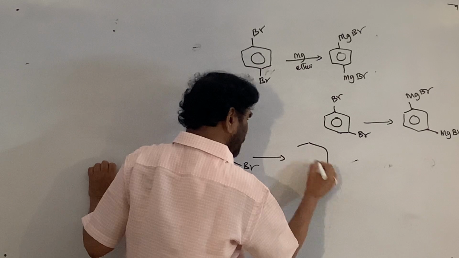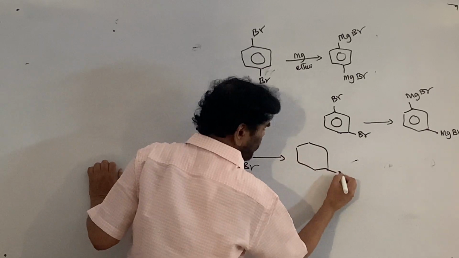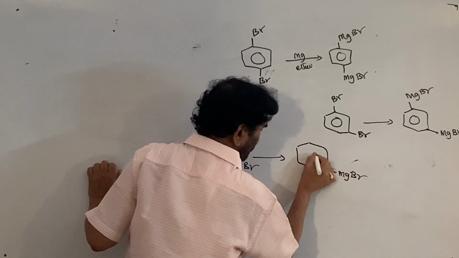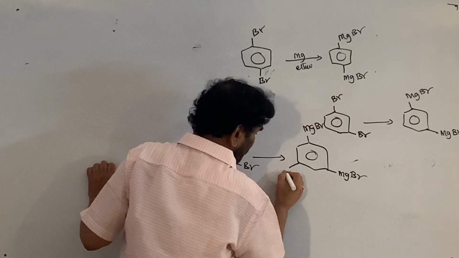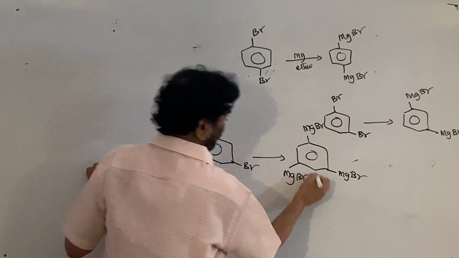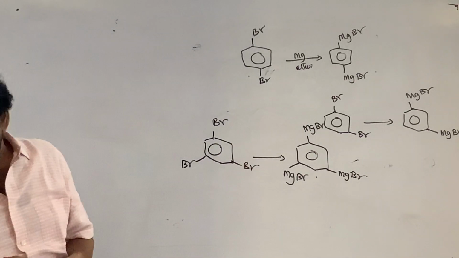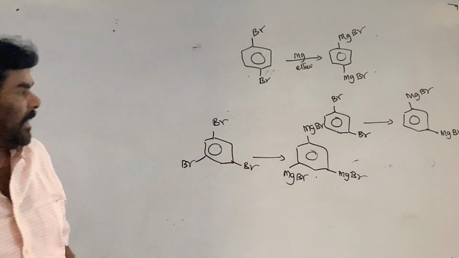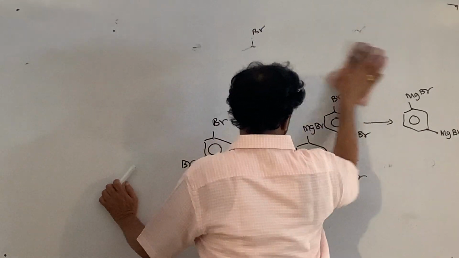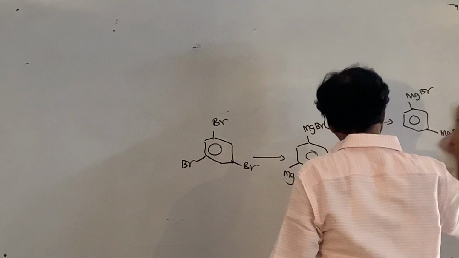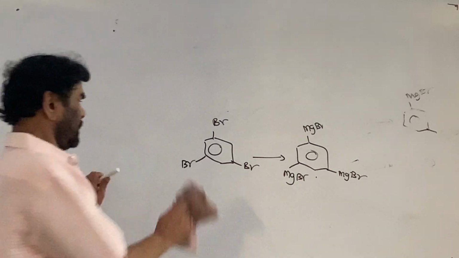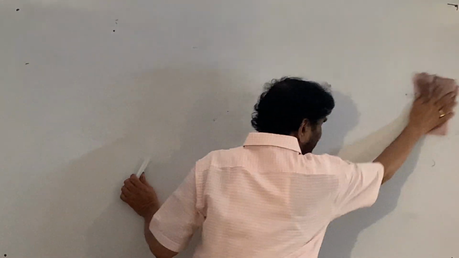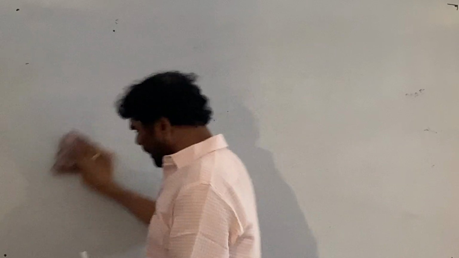This on reaction gives the MgBr, this MgBr. So there may be any number of these we can convert, it is a reaction through the C-X bond. And we know it is the source for the carbanion.